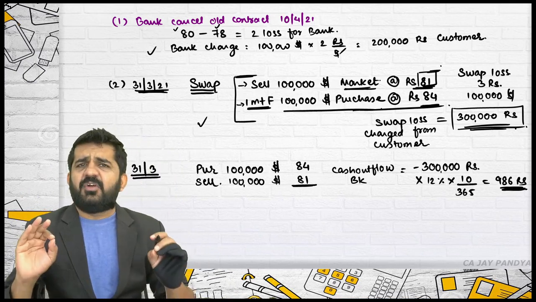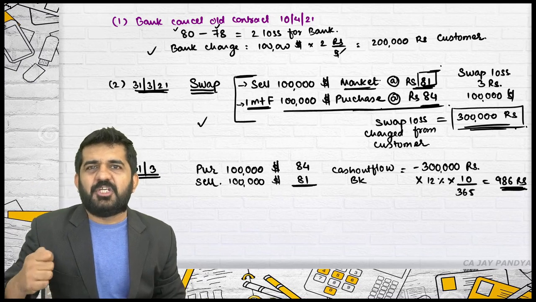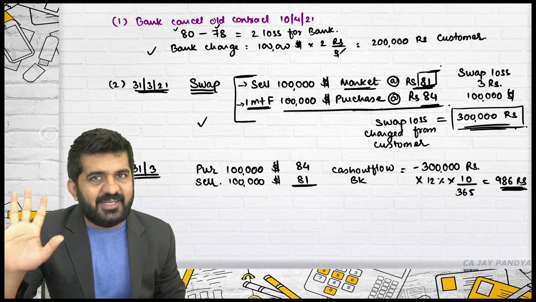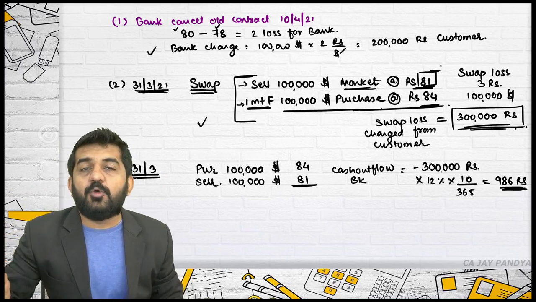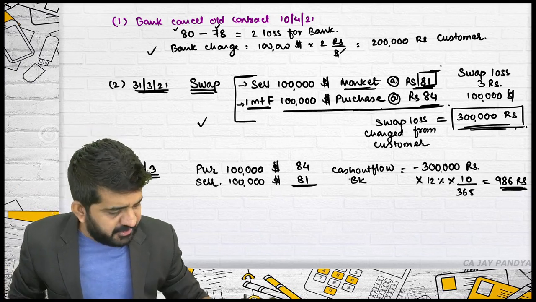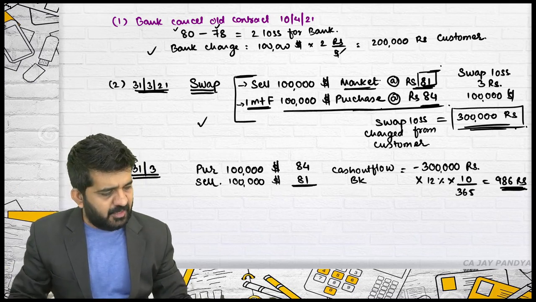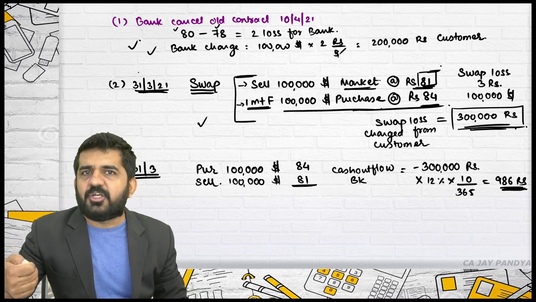Please understand, even if the calculation is done for 31st March, bank will be charging this money on 10th April. That 10 days interest we are ignoring. Sometimes if the customer is a regular customer of a bank, bank will deduct the charges on 31st March, but this charge particularly cannot be calculated on 31st March.